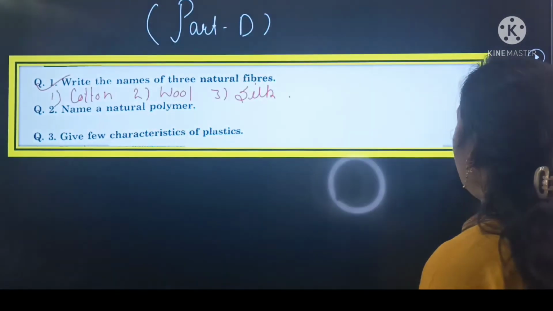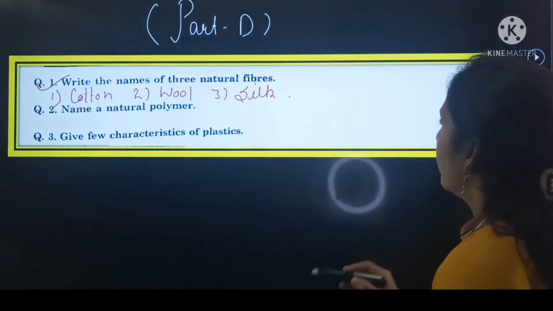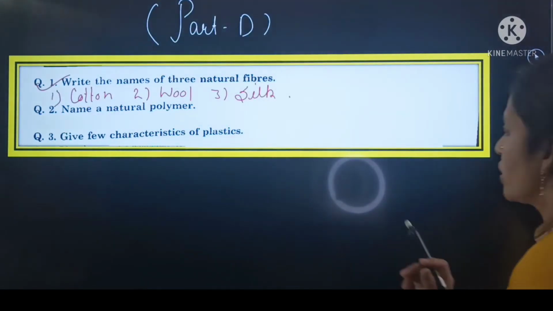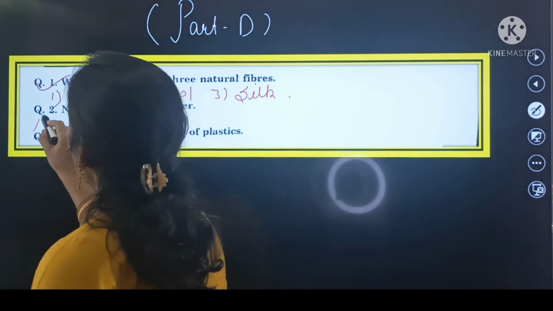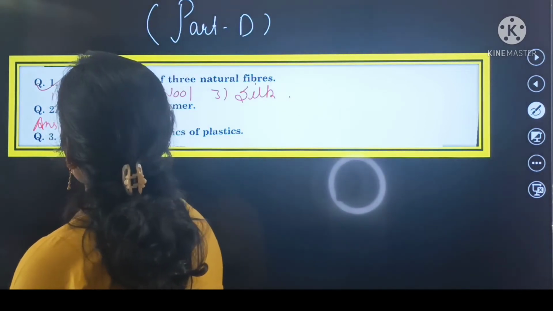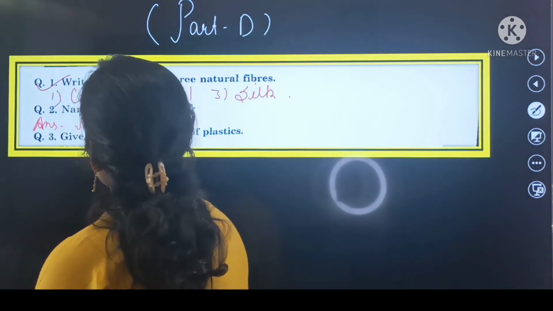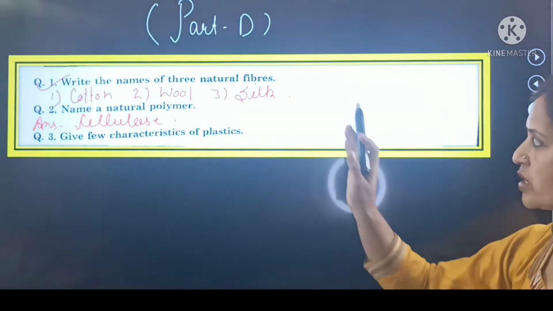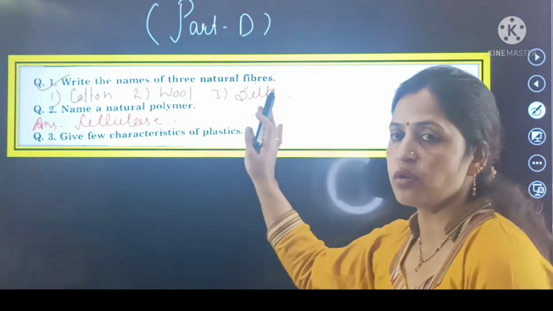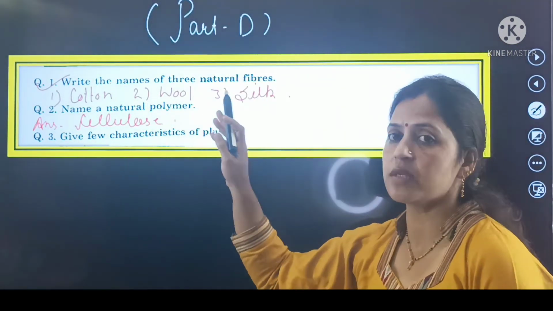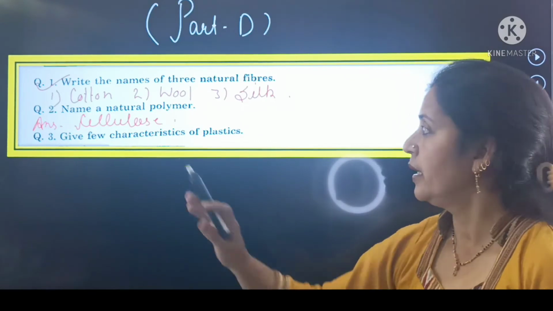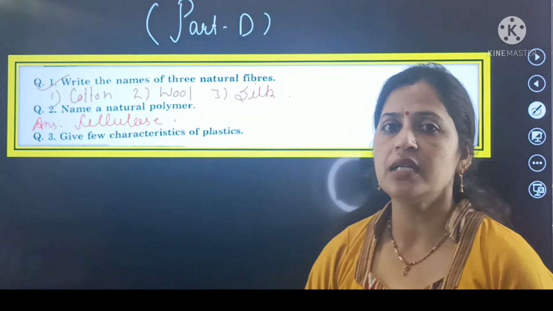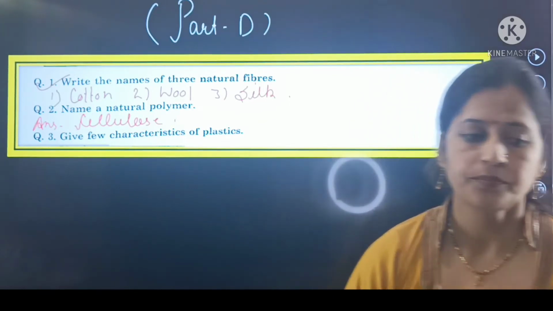Next is name a natural polymer. So it is your question number 2. So here the answer is cellulose. Cellulose is a natural polymer. First one is write the names of 3 natural fibers. Number 1 cotton, second one is wool, and the third one is silk. Second question, name a natural polymer. So here cellulose is a natural polymer.